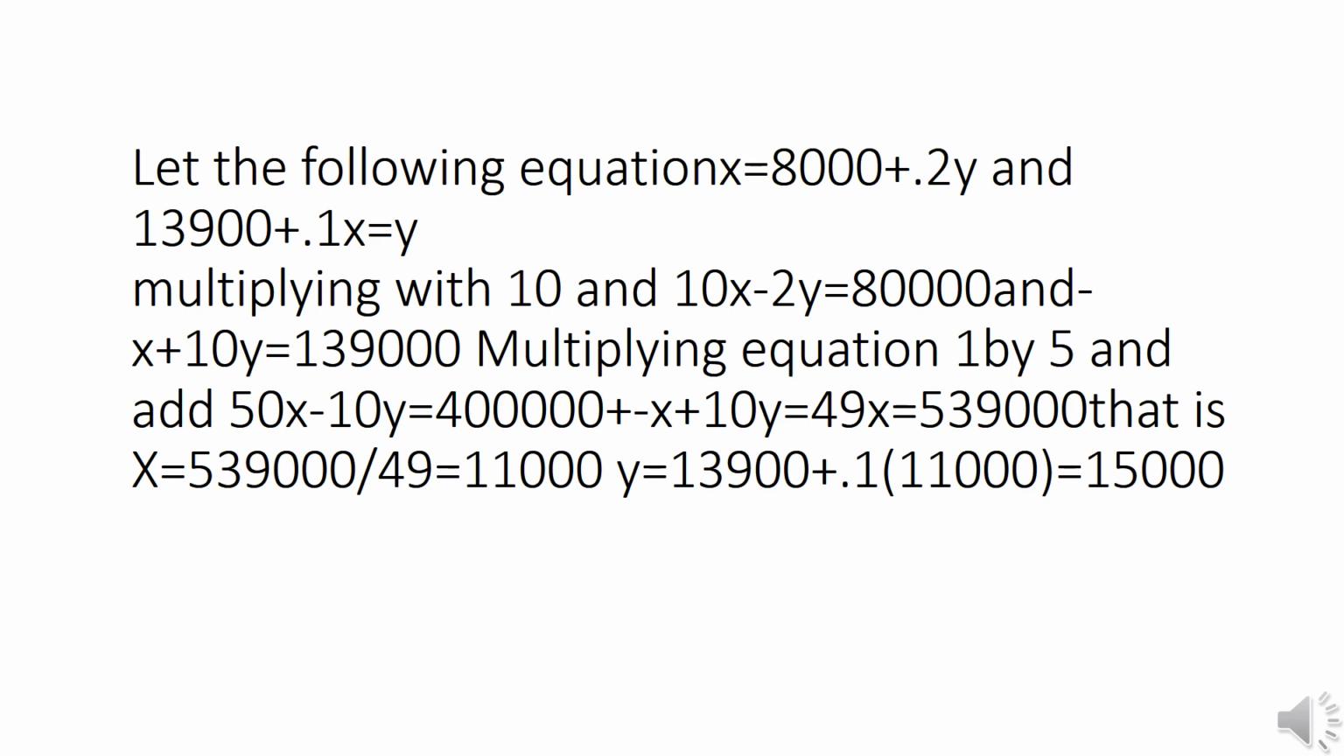Then the two equations can be added. That is why 50x minus 0.1x is equal to 49.9x, and minus 10y plus 10y eliminates, and 4 lakh plus 1,39,000 is 5,39,000. That is why the total overheads of x, that is 20% of x, is equal to 5,39,000 divided by 49, we can get 11,000. So y is equal to 13,900 plus 0.1 into 11,000, that is 15,000. Then we can go through the next slide.